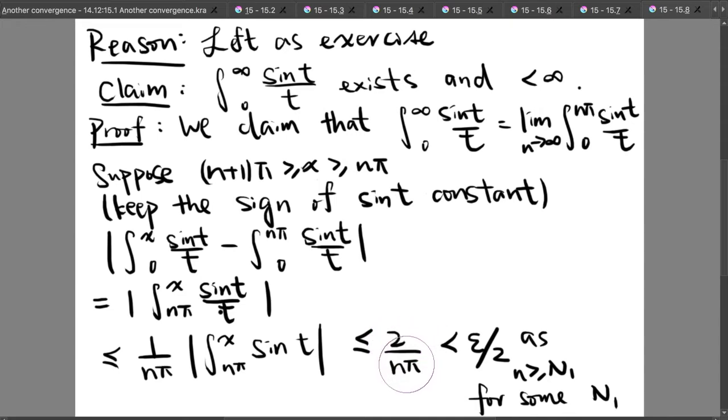And as n gets bigger, we know that it will tend to 0 as n tends to infinity. Therefore, we know that it is smaller than epsilon over 2 as n is bigger than or equal to n1 for some n1 which is a natural number.